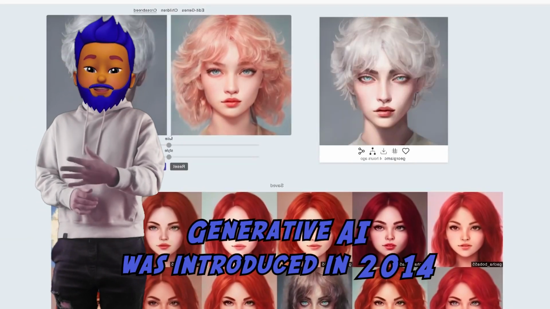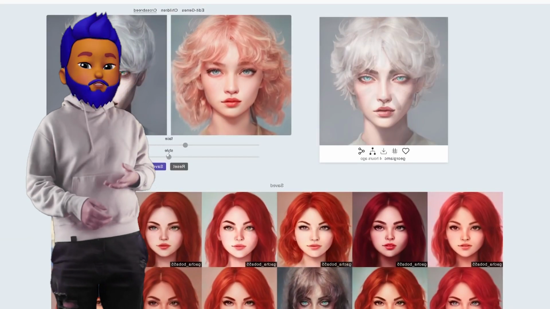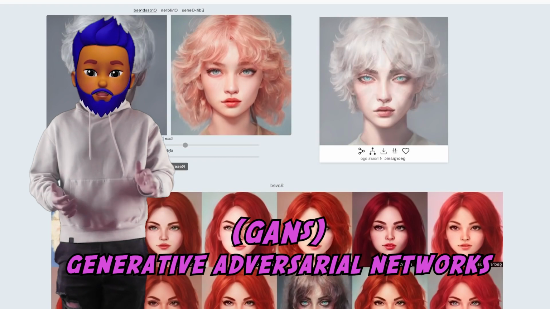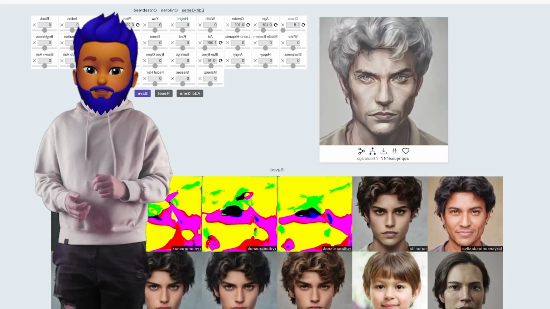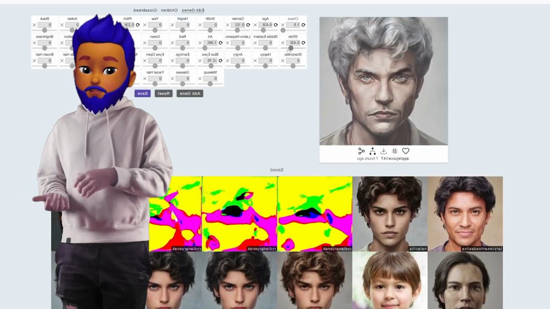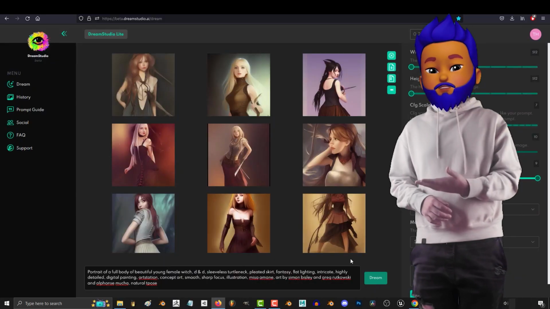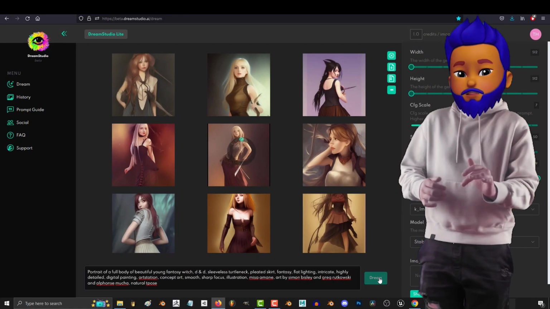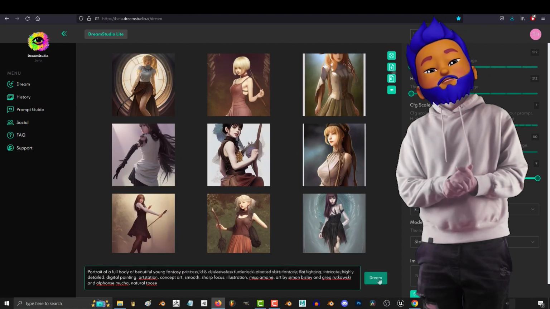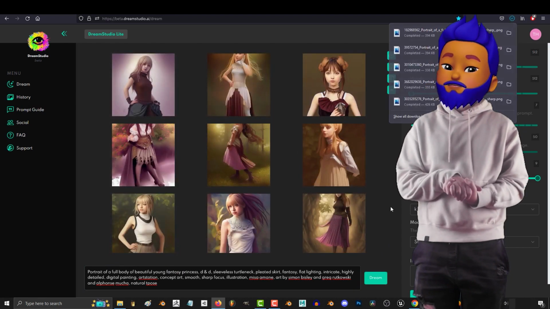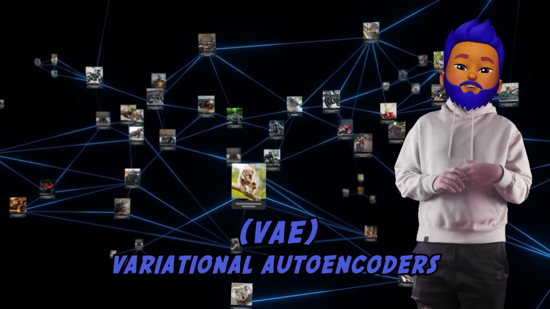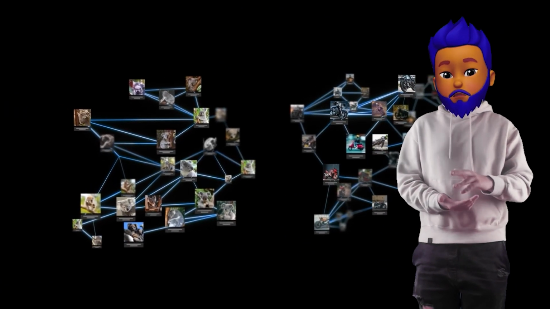Generative AI was introduced in 2014 with the advent of generative adversarial networks, GANs, a type of deep learning architecture that can create photorealistic images, such as faces. Scientists later created other variants of GANs to perform other tasks, including transferring the style of one image to another. GANs and variational autoencoders, VAEs, a deep learning architecture, ushered in the era of deepfakes, an AI technique that modifies images and videos to swap one person's face for another.